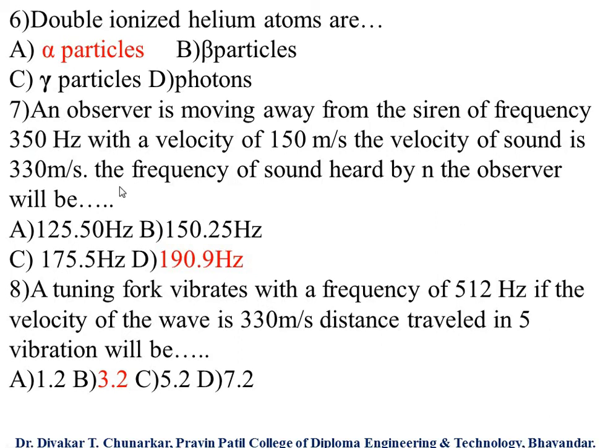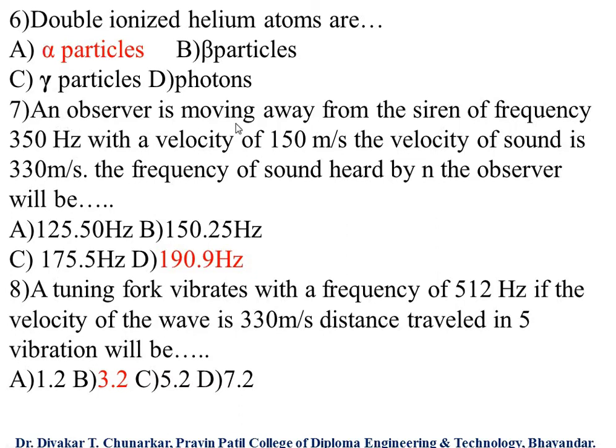Then: double ionized helium atoms are option A alpha particles, option B beta particles, option C gamma particles, option D photon. So our answer is alpha particles.